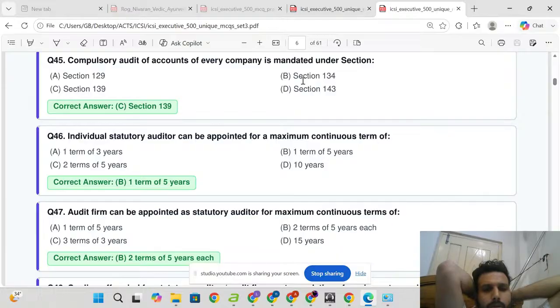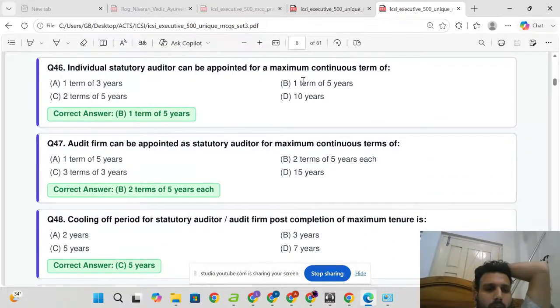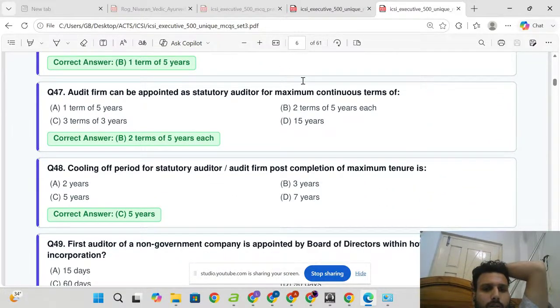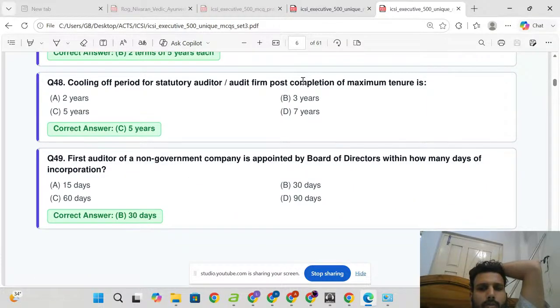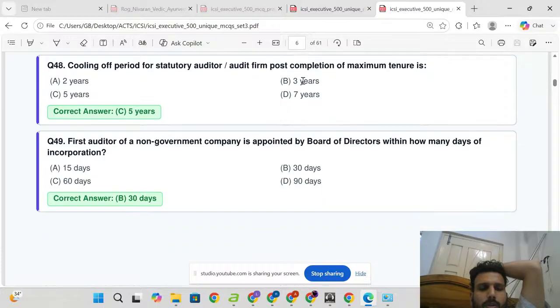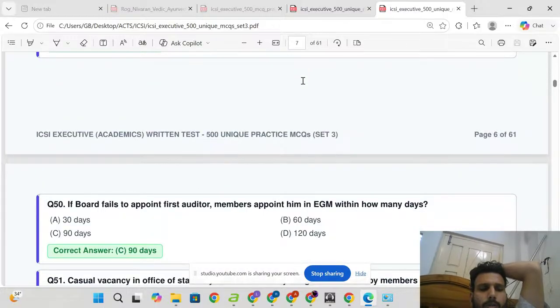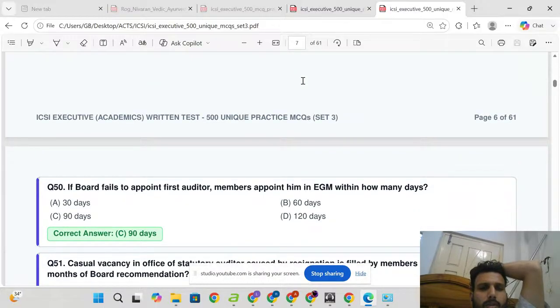Audit firm can be appointed as statutory auditor for maximum continuous term of 2 terms of 5 years each. Cooling off period for statutory auditor or audit firm post completion of maximum tenure is 5 years. First auditor of non-government company is appointed by board of directors within how many days of incorporation? 30 days. If board fails to appoint first auditor, members appoint him in EGM within how many days?